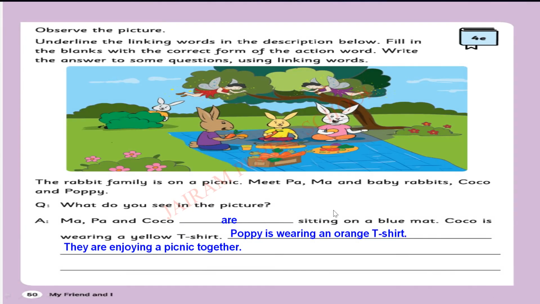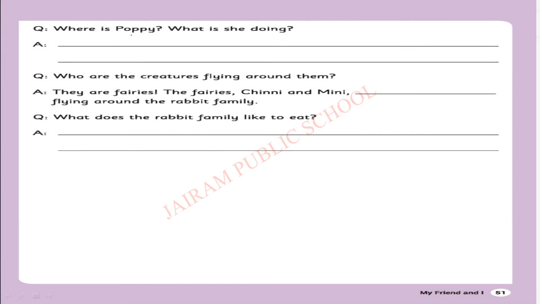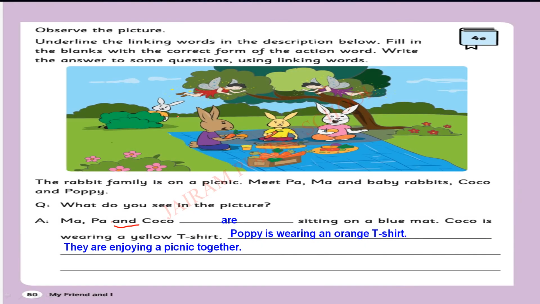Can you identify any linking words in this sentence? Yes, here comes a linking word. Where is it? Here, "and" is a linking word. Let's move to the next question. Where is Poppy? What is she doing? So Poppy is hiding behind a bush and looking at her family.